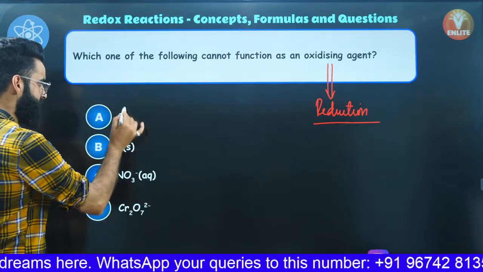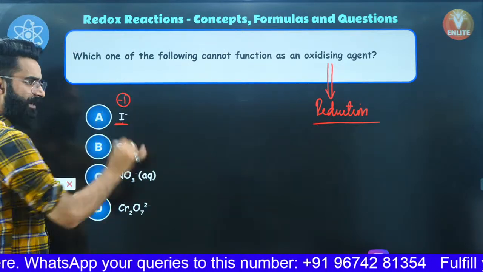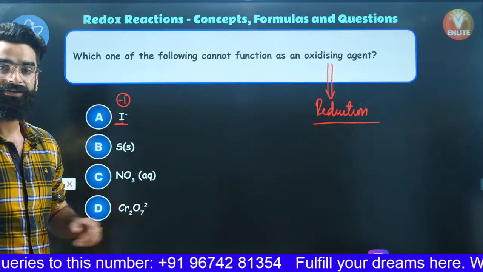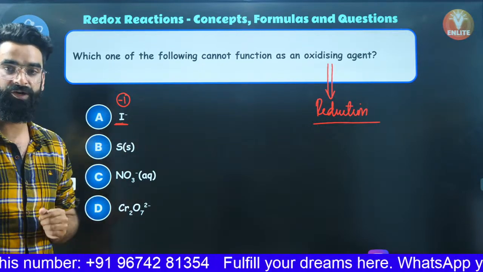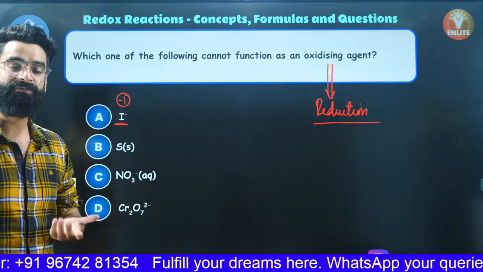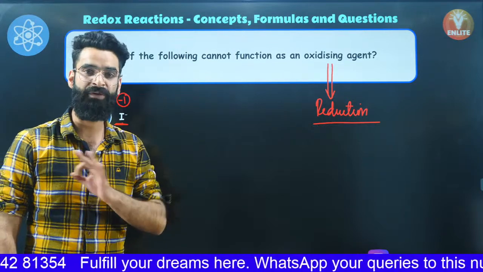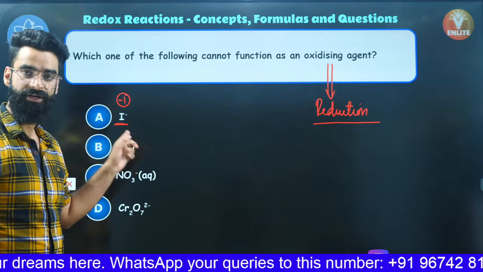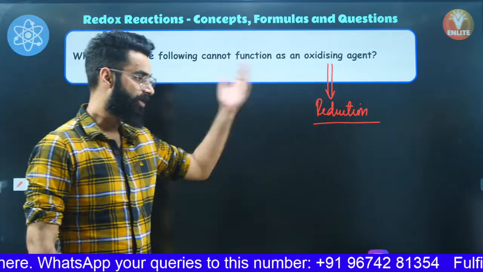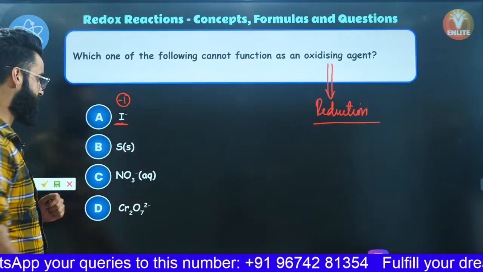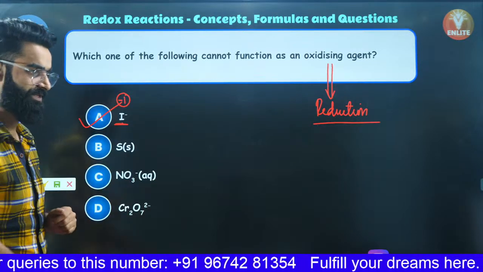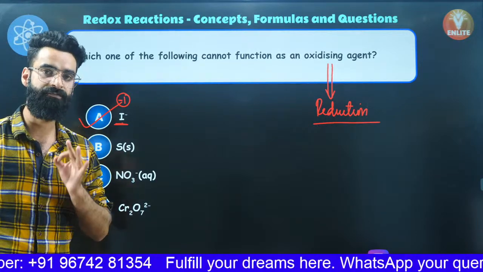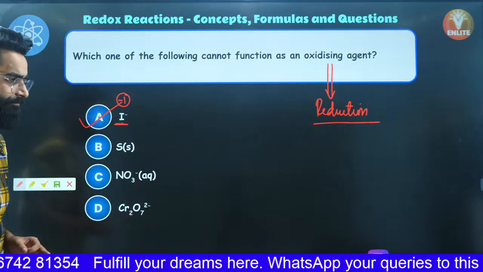If you look at this I negative, the oxidation state of iodine is -1, right? Well, this is the lowest possible oxidation state of iodine. It does not show -2, -3. So this iodine over here, this I negative, cannot undergo reduction. If it cannot undergo reduction, it cannot behave like the oxidizing agent. As simple as that. So I negative is going to be the correct answer of this particular question, because iodine over here is already present in its lowest possible oxidation state, right?